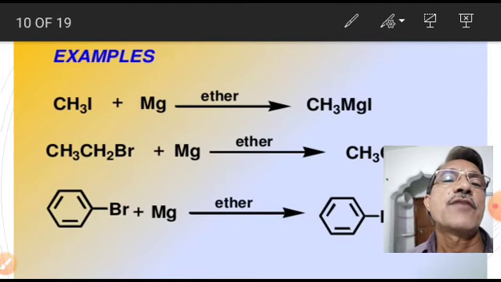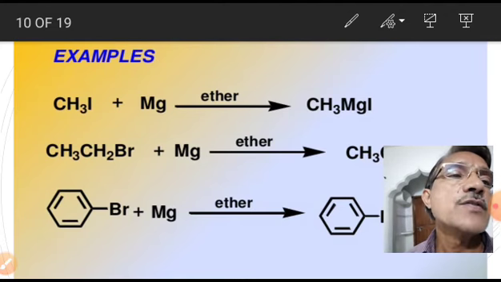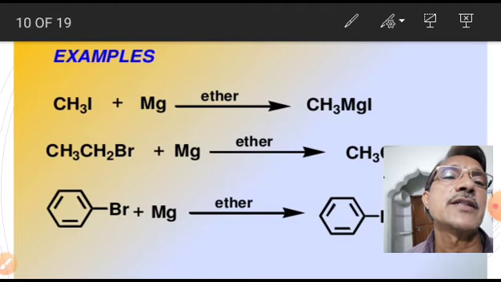Examples for the preparation of Grignard reagents: CH3I plus Mg gives rise to CH3MgI, that is, methyl iodide reacts with magnesium metal in the presence of dry ether to give methyl magnesium iodide, which is also called Grignard reagent.